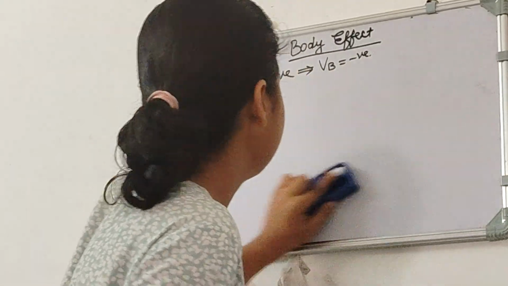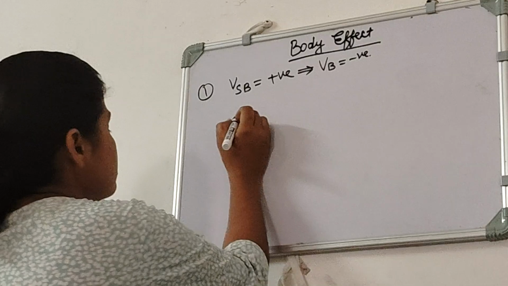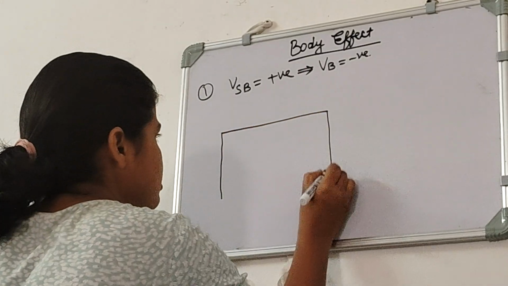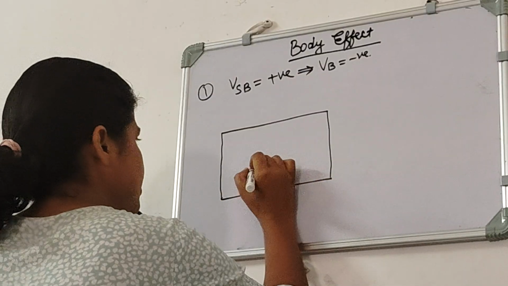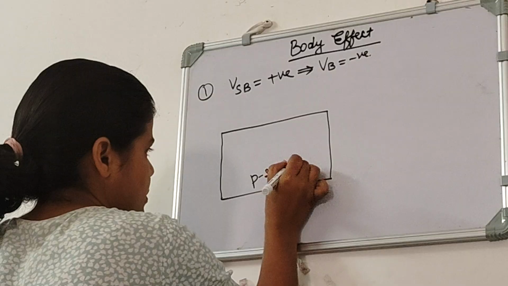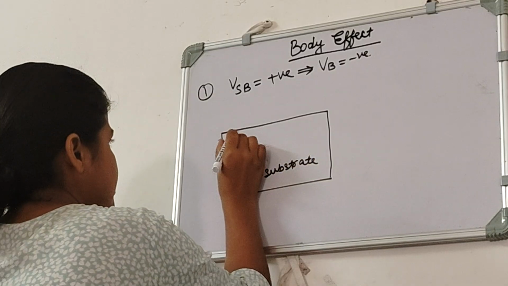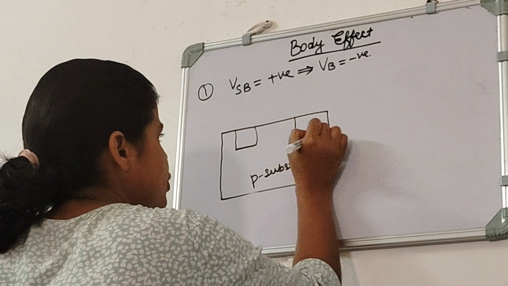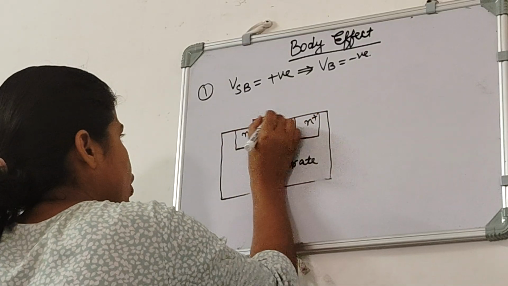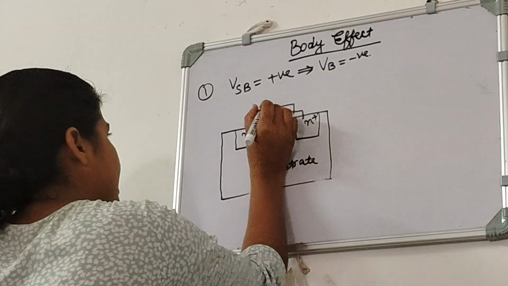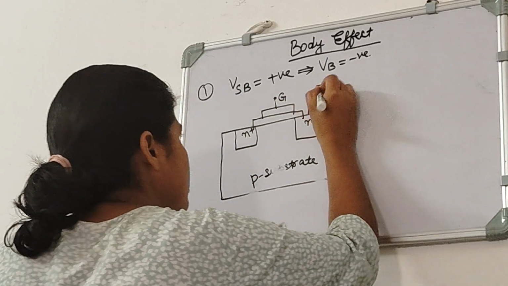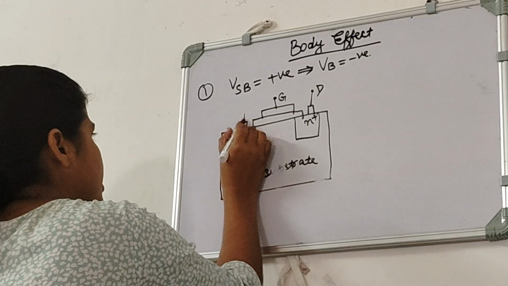And here we will take the example of NMOS. We can also take the example of PMOS, but here I am taking the example of NMOS. So this is our substrate, and since it is NMOS, it will be P substrate. This is source, this is drain, and both will be of N plus type. This is our oxide layer, this is metal layer, this is gate terminal, this is drain terminal, and this is source terminal.